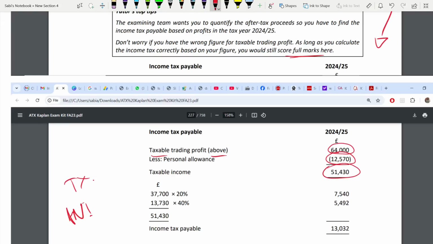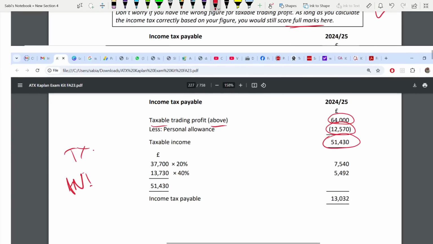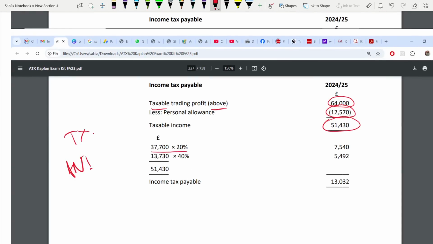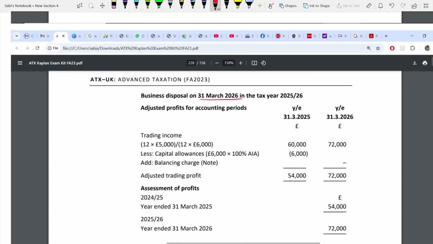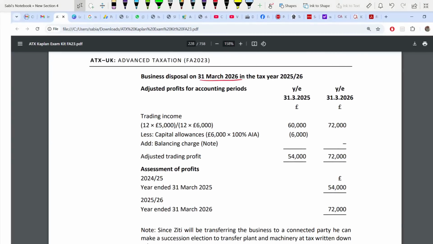This is a higher balance. So basic rate is 37,700 at 20%. The balance is at 40%, and this is your income tax payable. Isn't this very easy? This is only for one tax year. Remember the next tax year. So now it is in the next tax year. Same way how we have done already.